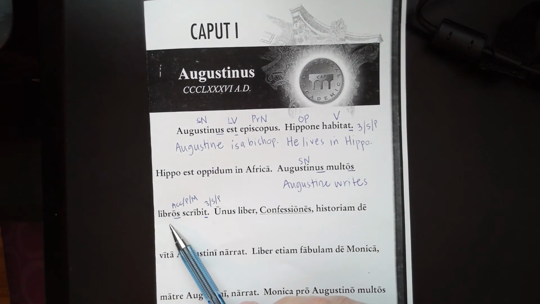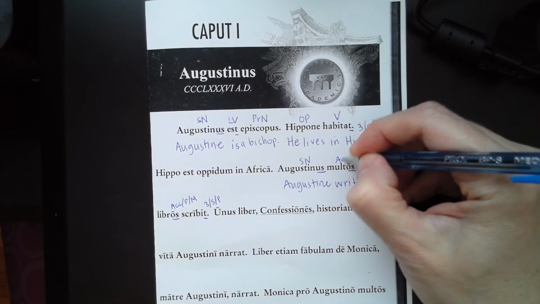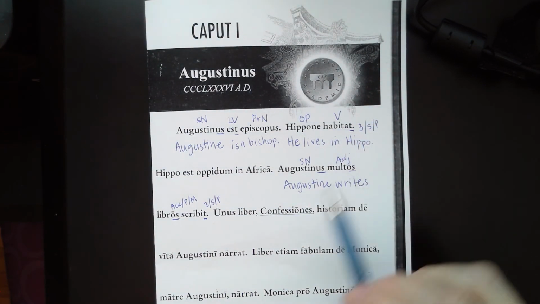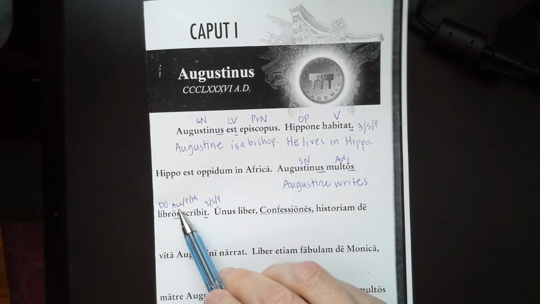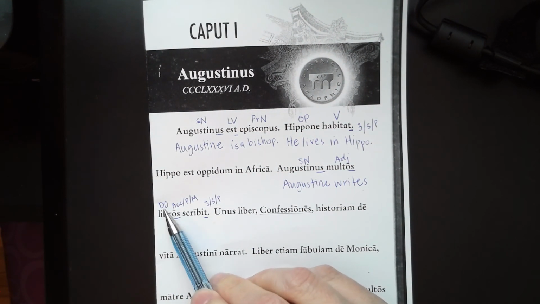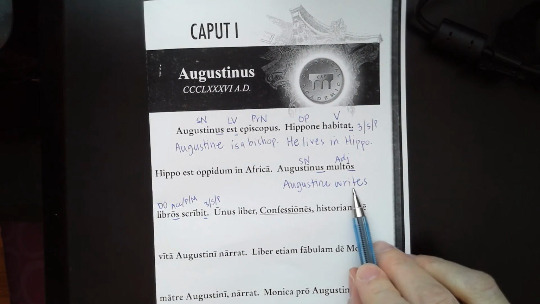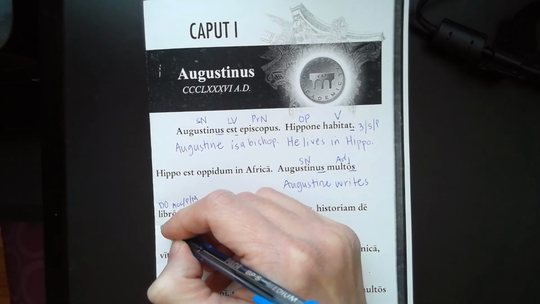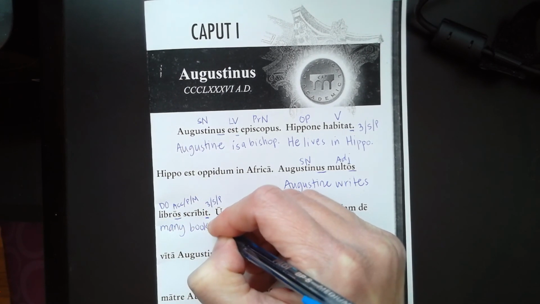Okay, this is plural. And then this is an adjective describing this noun here. This is our direct object. Accusative case means it's the direct object of the verb. Okay, so Augustine writes many books.